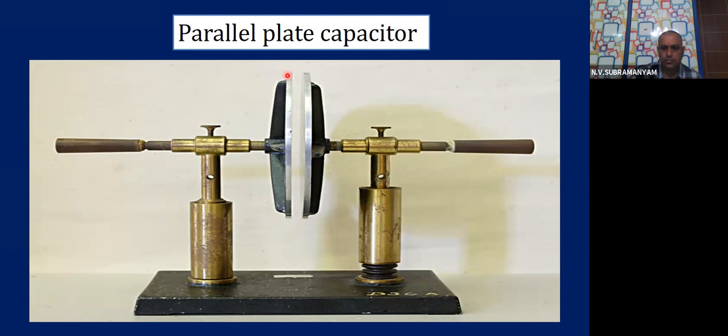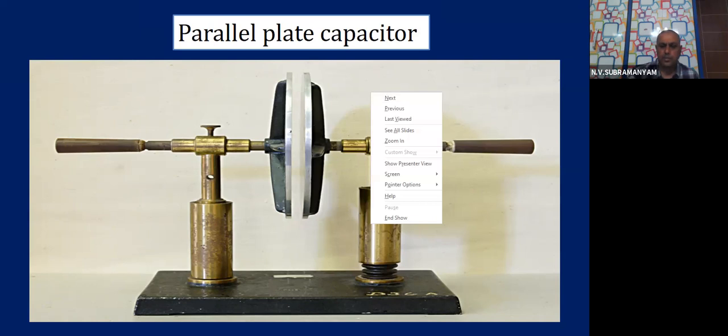Concentrate on the red dot, children. This is one parallel plate and this is another plate with small spacing between them. This is one example of a parallel plate capacitor. I hope you followed.